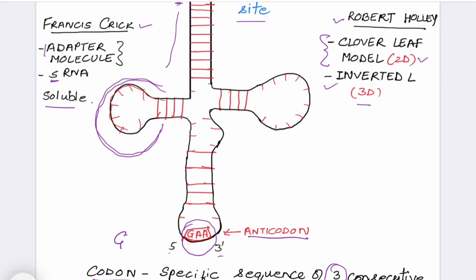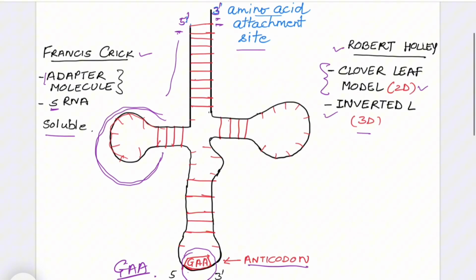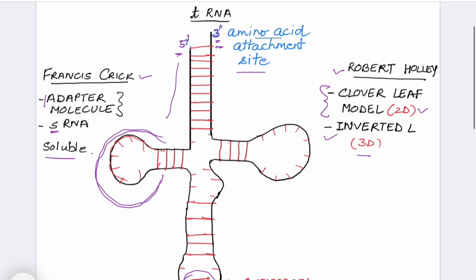So this is the anticodon. Every tRNA molecule has an anticodon, and on the basis of that anticodon there is a particular amino acid that it is carrying. Because there are 20 amino acids, for every amino acid there is a specific tRNA molecule. So there are many tRNA molecules.